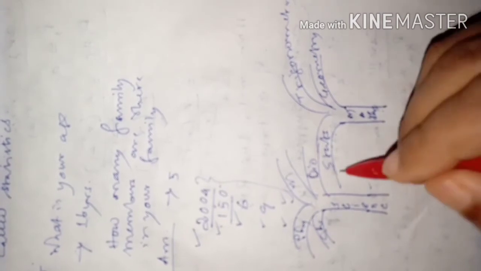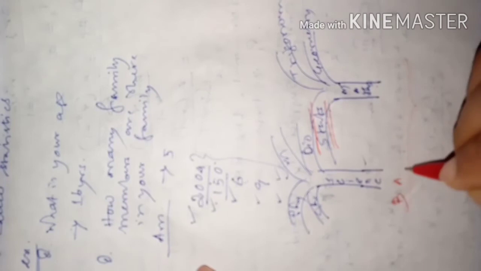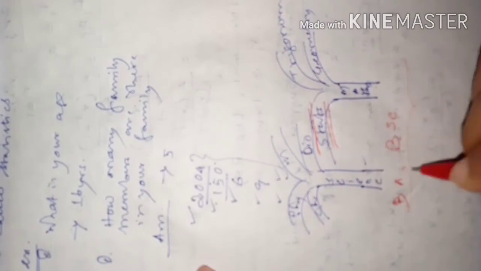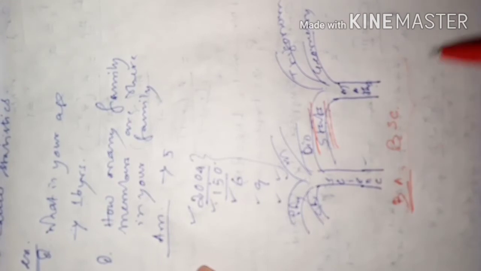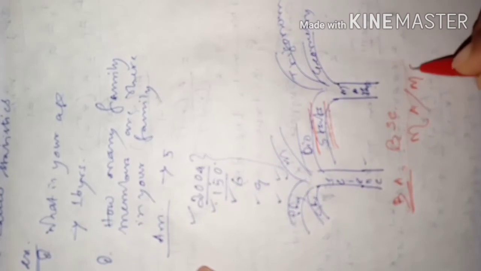So later on, suppose you want to study statistics as a major subject in higher studies, you can do so. You can study statistics in your BA or BSc, that means Bachelor of Arts or Bachelor of Science. If you study there, you can take statistics as a subject, and in statistics you can do master degree also, MA or MSc you can do.